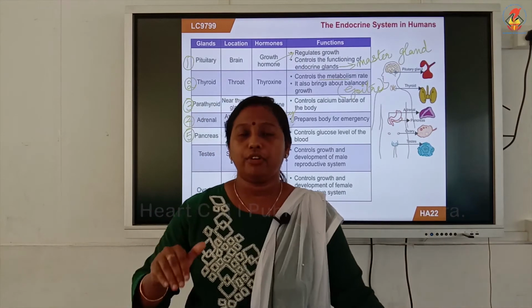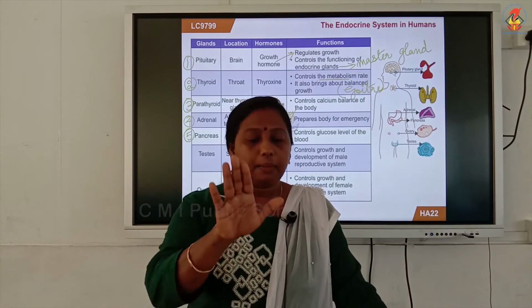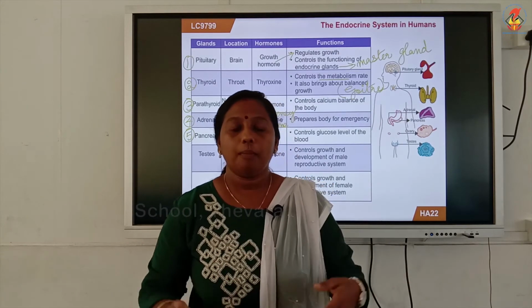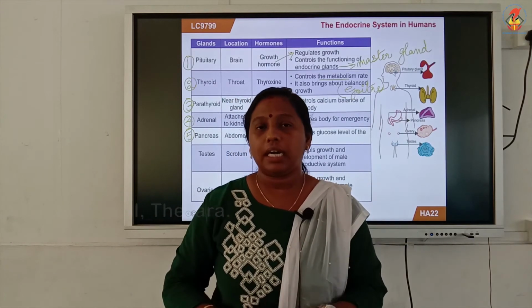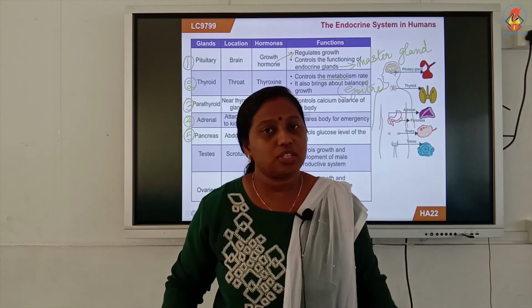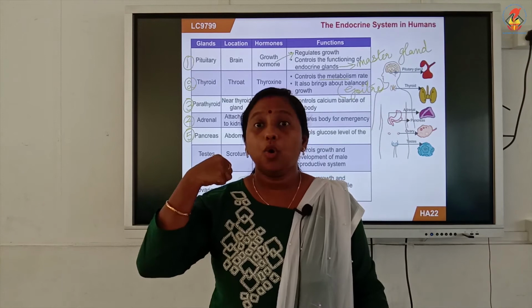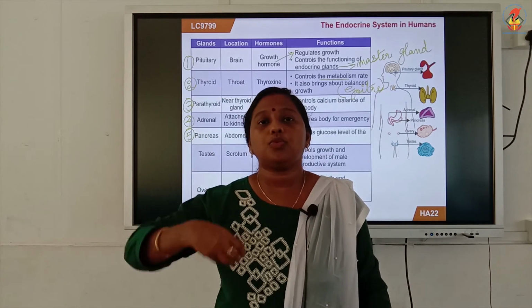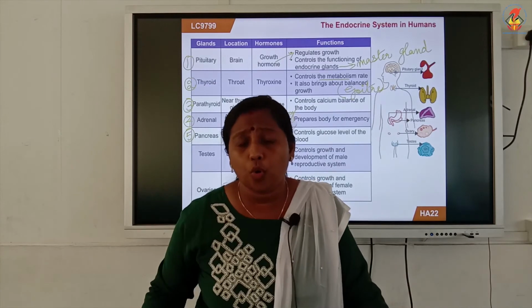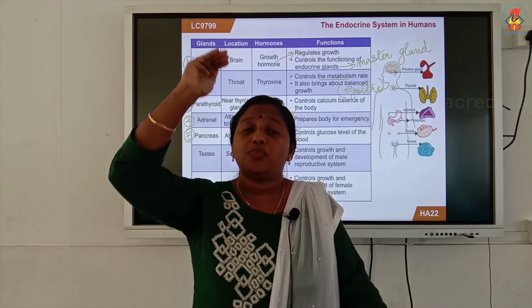Whenever you have a full meal, for example, you had good food this morning, your body will be taking the food to your digestive system. Inside your stomach, intestine, everywhere, the digestion is completed. The digested carbohydrate, the glucose, will be entering into your bloodstream. Right now, your blood is having a lot of glucose in it. The glucose level in your blood is very high.